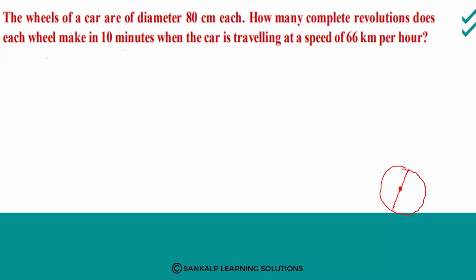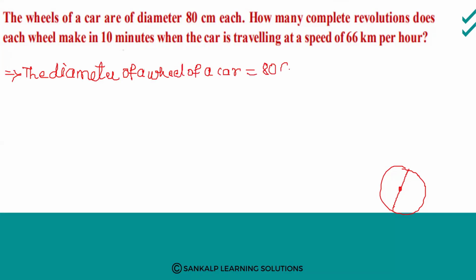First, let us write what we know. Thus, the diameter of a wheel of a car is 80 centimeter.